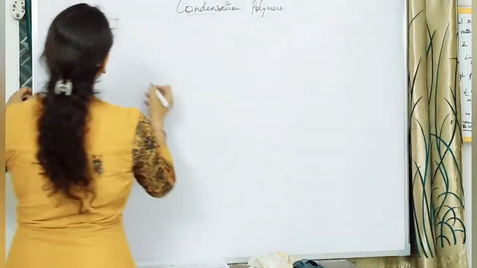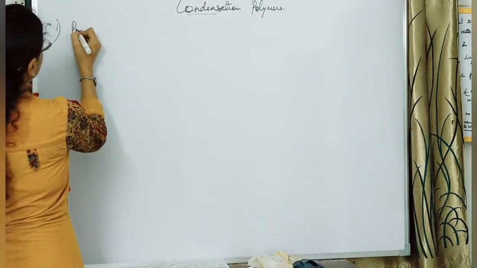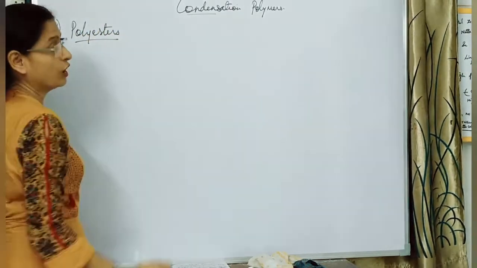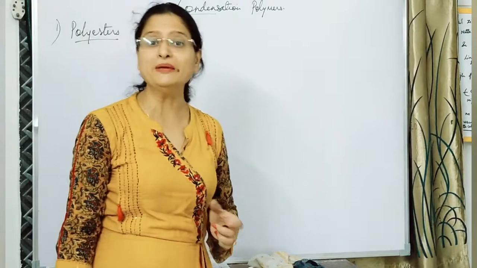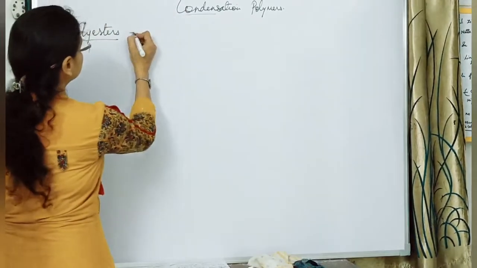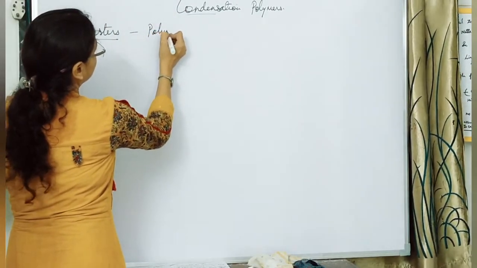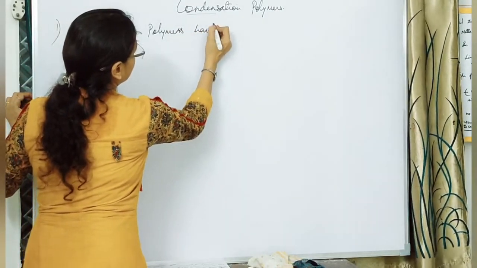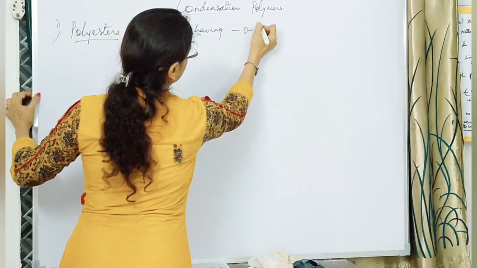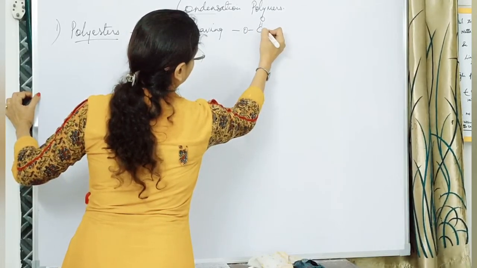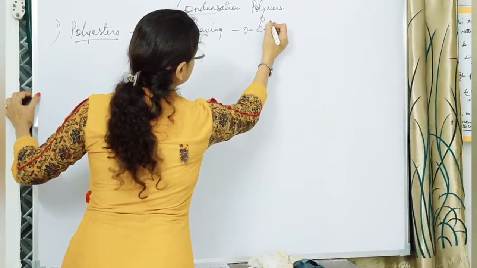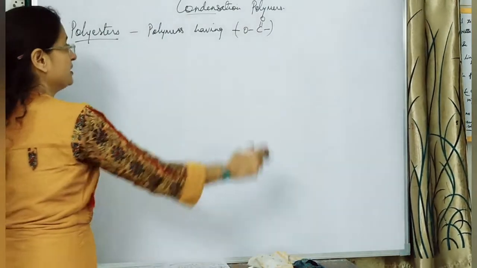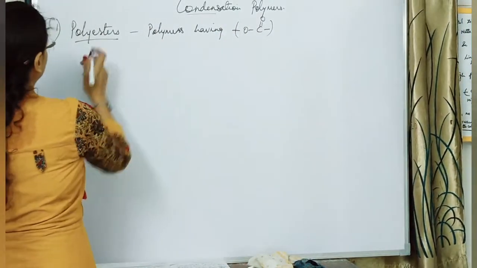First of all, we have the polyesters. The name itself suggests what we mean by polyesters: the polymers having ester linkages. Now what are ester linkages? That is O double bond O, C double bond O. These linkages we call the ester linkages. So the polymers having the ester linkages are called polyesters.